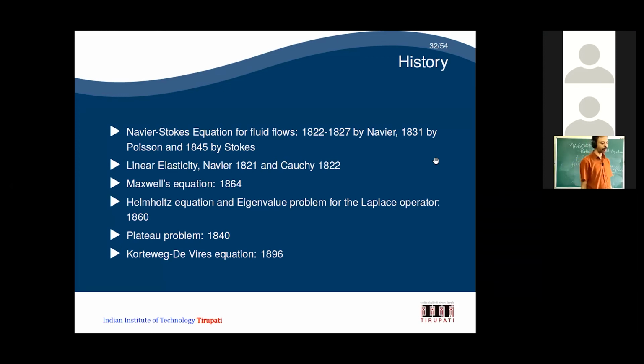This was worked on by Navier in 1822 to 1827, and then Poisson also worked on it, and then Stokes also worked on this problem. And again, Navier introduced linear elasticity in 1821, and Cauchy extended that idea in 1822. These are some of the mechanical engineering problems which you can see. And Maxwell's equations, which are one of the breakthrough problems of the 19th century.